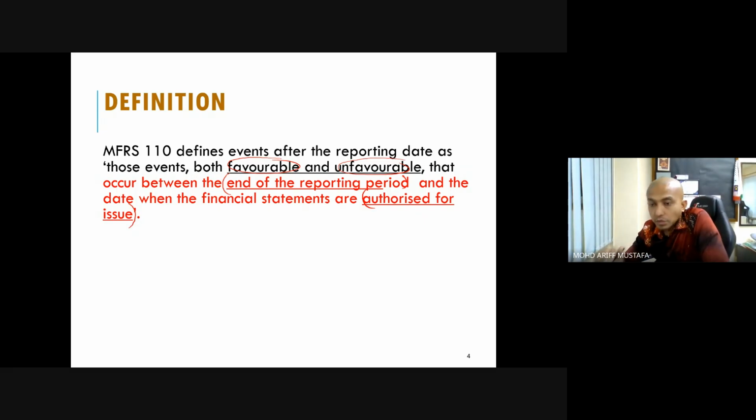MFRS 110, event after reporting. Because if it is after published, we cannot do anything. Once it is published, we have given it to the public already, so we cannot change. But before we give it to the public, we can still change this information, especially the items that we estimated, such as provisions and everything.